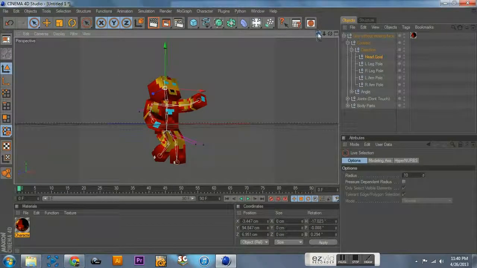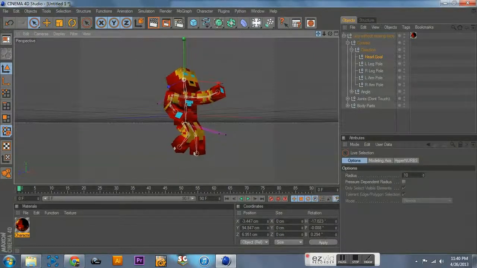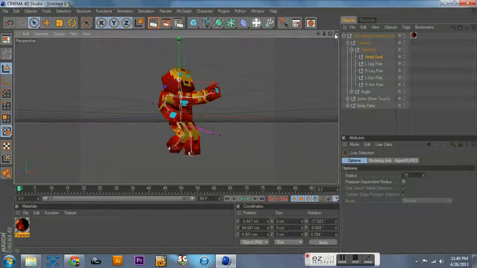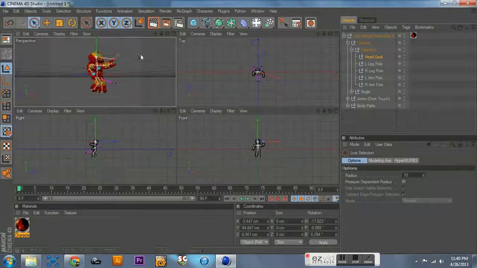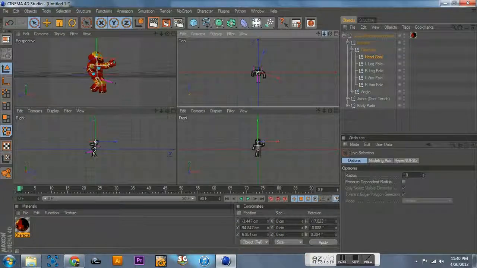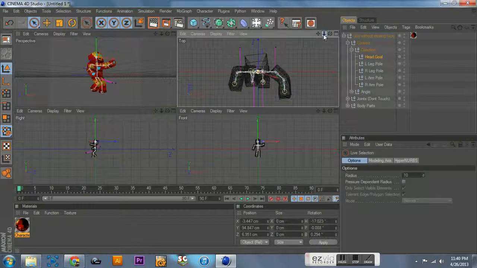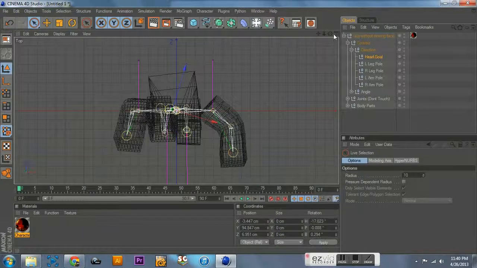Other programs like Lightwave, when you drag this, you're moving the camera, but this one you're moving the model. And this actually lets you see all your different views, right, front, top, and these are all, I believe, wireframe. I haven't really played with them. Yeah, they're wireframe. And you can make any of these your main view.